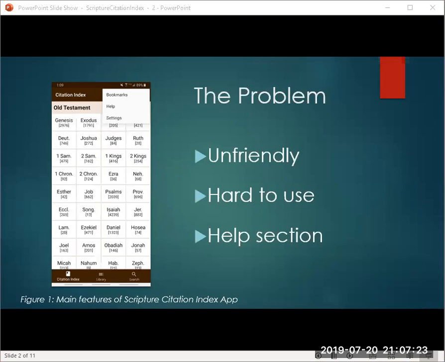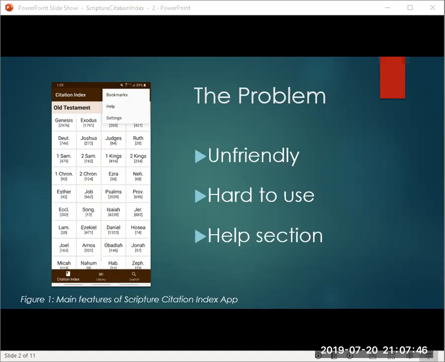The Scripture Citation app is an app that is used for those who wish to enhance their Scripture study using an index with all of the different citations of scriptures and things like that. Unfortunately, the app at first glance does not make a lot of sense to a beginner. For example, a user might say, "What are those numbers for